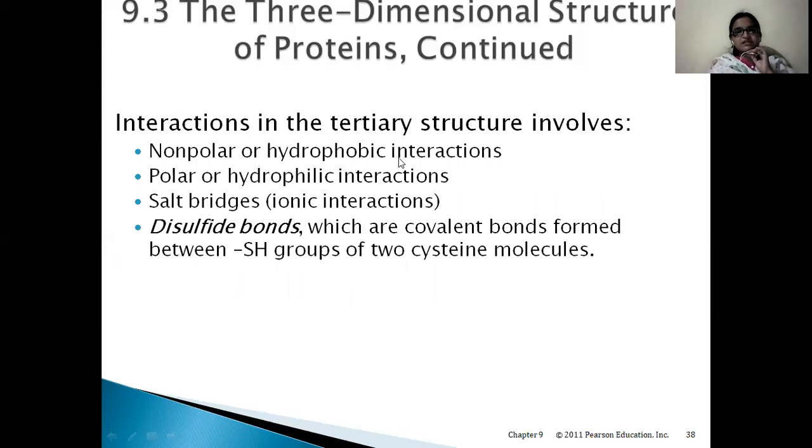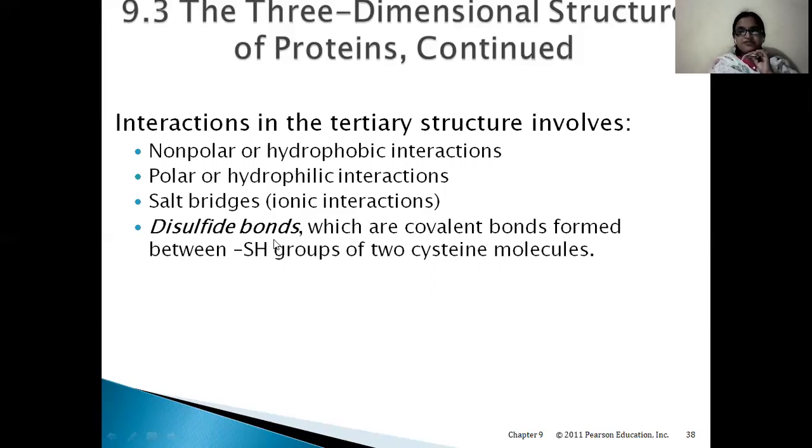Interactions in the tertiary structure involve non-polar or hydrophobic interactions, polar or hydrophilic interactions, and salt bridges and disulfide bridges. We have learned about hydrophobic and hydrophilic interactions. There will be ionic interactions. Okay, based on the positive and negative charges, they will interact and they will form salt bridges. And there are also disulfide bridges.